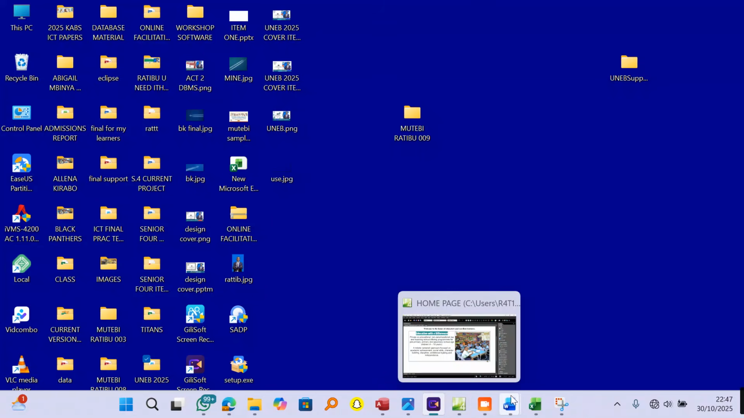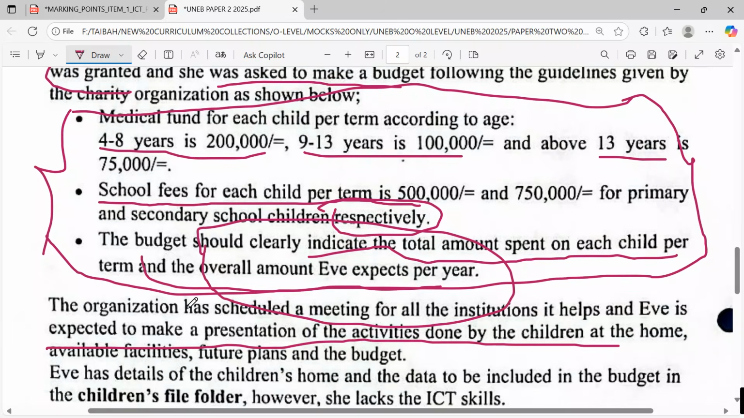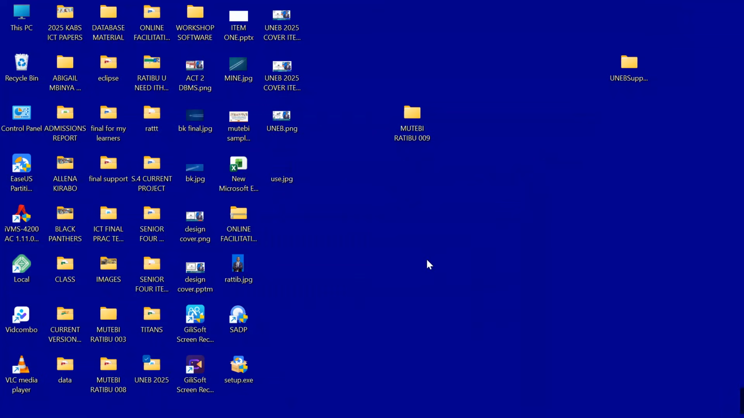the meeting day. So I will come over here, I check the question again so that we don't lose it. They're telling us that the organization has scheduled a meeting for all the institutions it helps, and Eve is expected to make a presentation of the activities done by the children at the home, available facilities, future plans, and the budget. My report revolved more on this. So still my PowerPoint, my presentation will also revolve more on that.